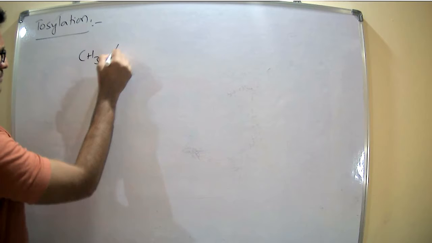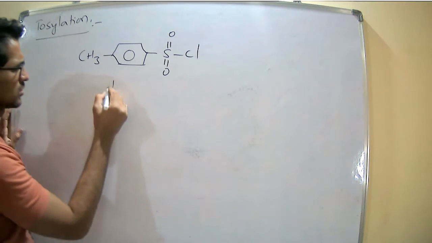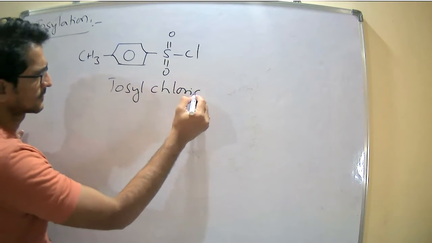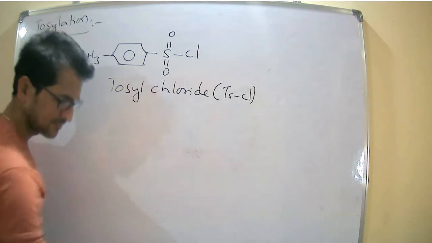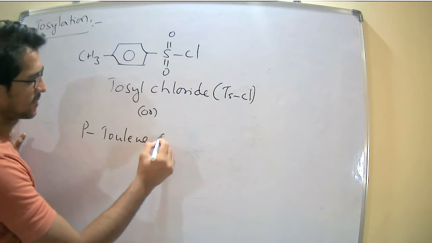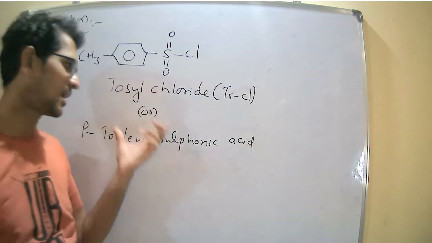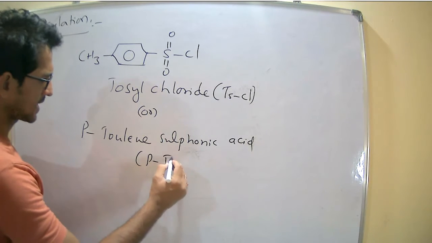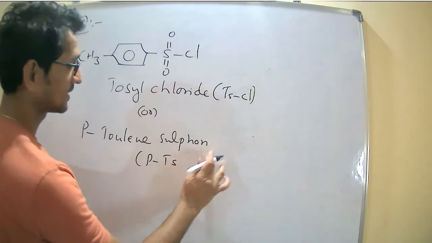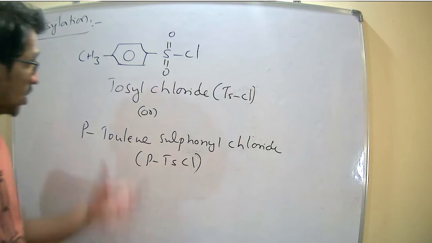Next, tosylation. Tosyl chloride. The name of the compound: paratoluene sulfonyl chloride. Sorry, this is tosyl chloride, or paratoluene sulfonyl chloride.